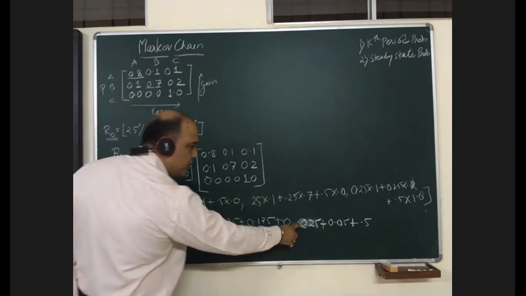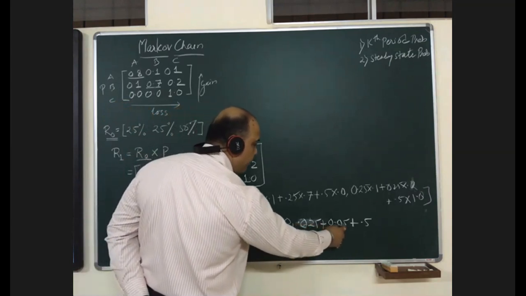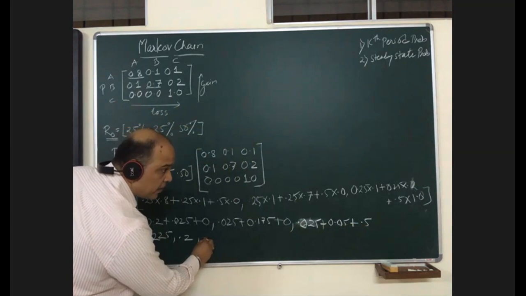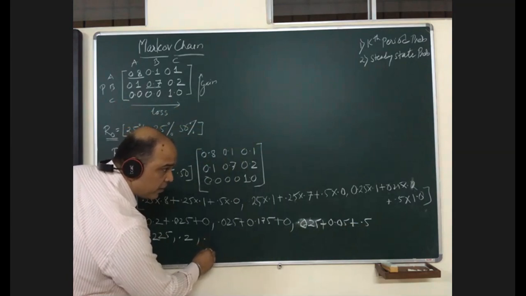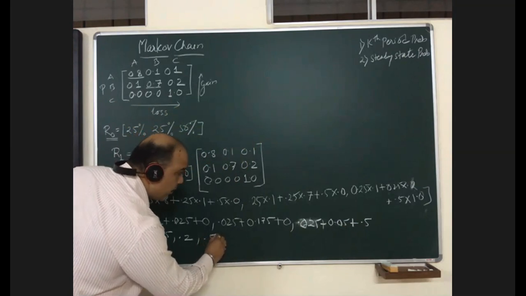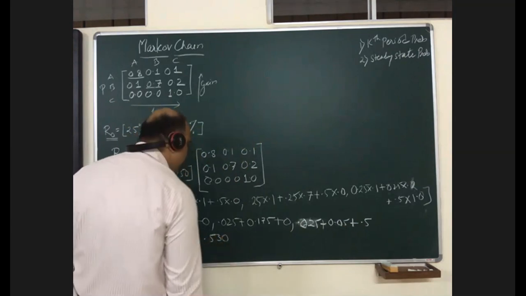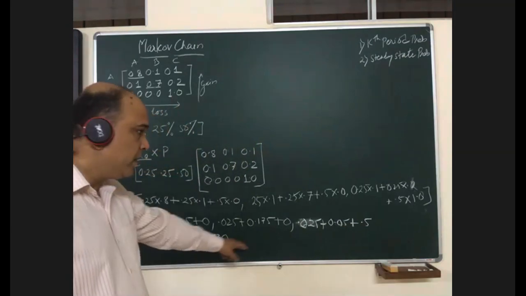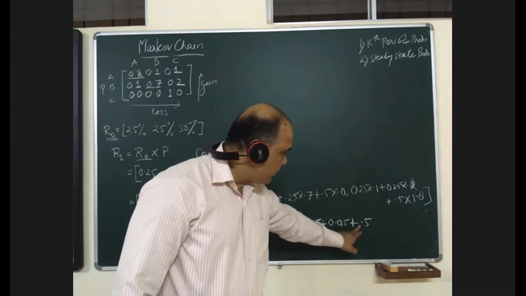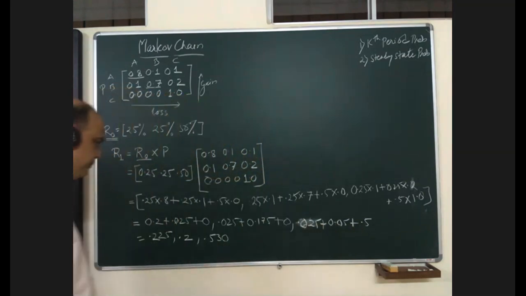Okay. And this one is 0.025, 0.05 and 0.5, so this will be 0.575. Just check.